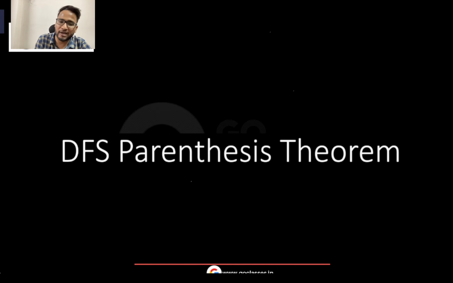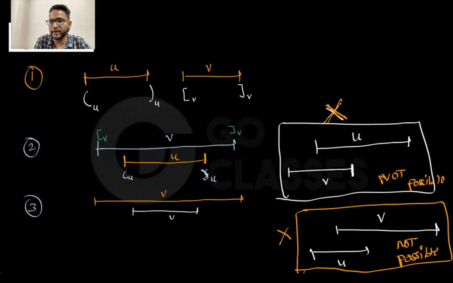I hope you might remember it from the lecture. If you do not know this, then don't worry about it. You can just go through this theorem later. It's given in CLRS, which is Cormen. So let me just recall what this theorem says. It says that if you are starting u from here, then there are only three cases.